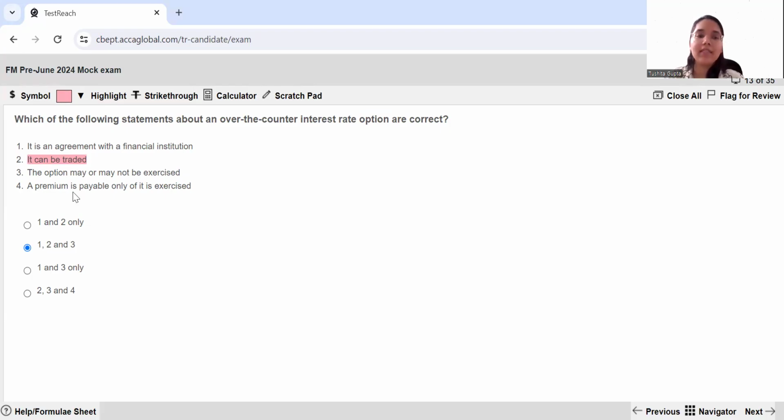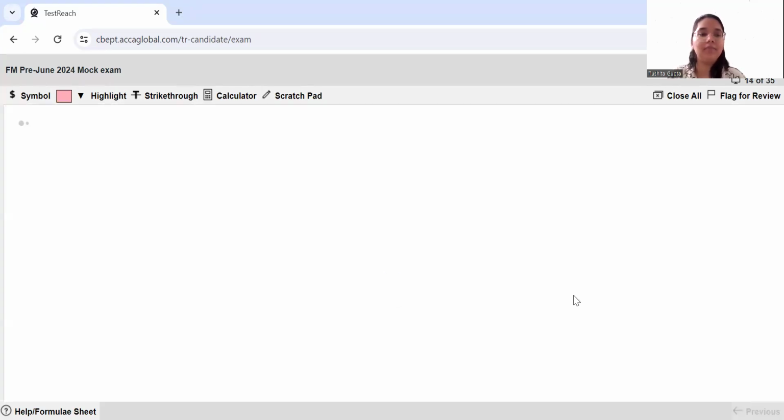Let's see, a premium is payable only if it is exercised. This is not correct. Whenever you are getting into an option agreement, you're supposed to pay the premium upfront, whenever you are buying the option. So premium is something that needs to be paid whenever the contract is entered into. And even if you do not exercise the option, the premium is non-refundable. Hence, statement 4 over here also is incorrect. So my answer becomes 1 and 3 only. Option C says 1 and 3, so I select that and move ahead.